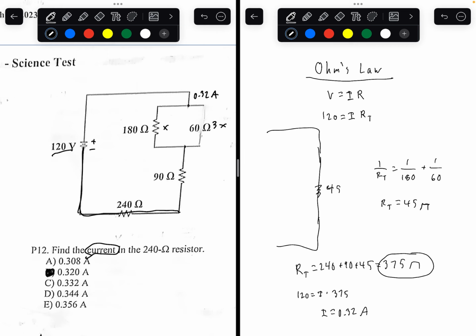And to check your math, just multiply the resistance and the current, you will get 180x. That's the voltage. But what exactly is x? X is the current, right? So x and 3x combine to make the total current, because the output is also 0.32 amps. So x plus 3x is 4x equals 0.32 amps.